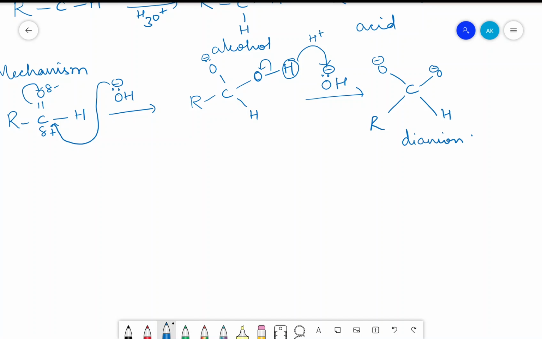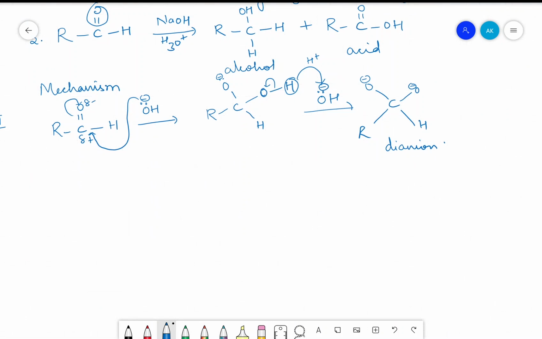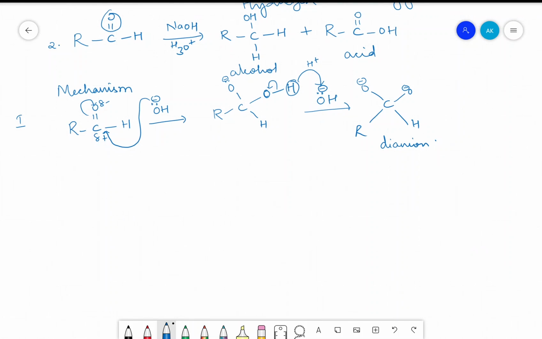So the first step of the Cannizzaro reaction begins with taking only one aldehyde at a time. This particular aldehyde reacts with a nucleophile, that is OH minus, so that this nucleophile comes and attacks the carbon having partial positive charge, and we get this particular intermediate where oxygen will develop a negative charge, and this is